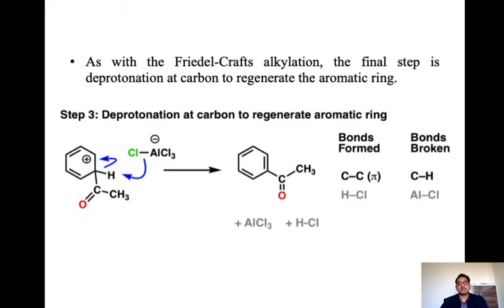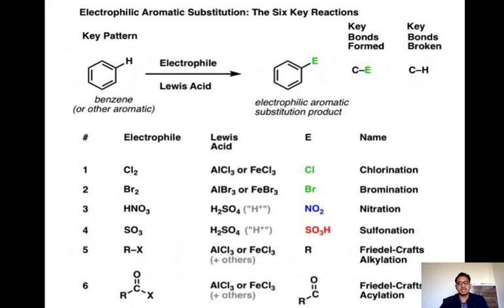In general, we already discussed the steps. Common for all the reactions, one common chart is there: all the aromatic electrophilic substitution reactions, six reactions in one chart. This is the general pattern: benzene, electrophile, and the Lewis acid is very important.